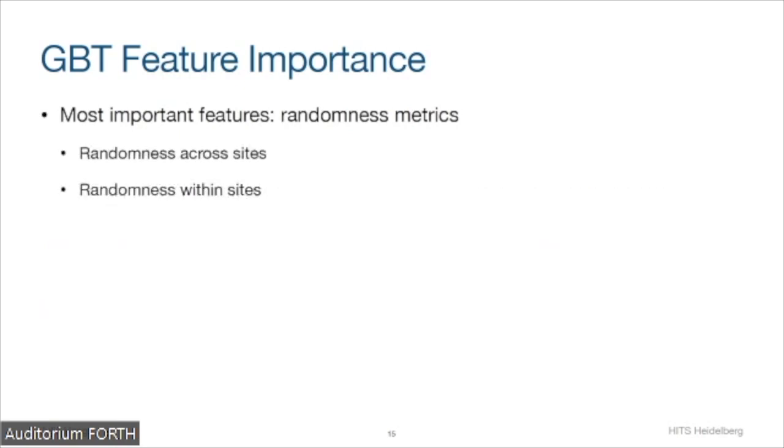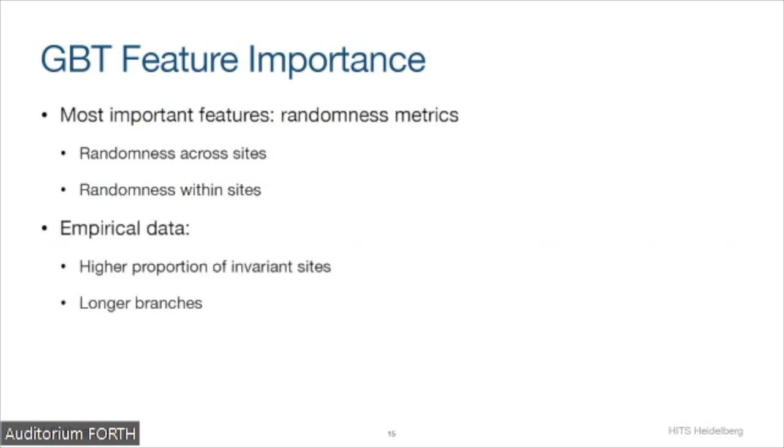Now, these randomness features mostly quantify the randomness across sites. We've also seen other metrics that measure randomness within sites among the most important features. We will talk about this randomness within sites in a few seconds when I talk about the CNN prediction performance. But we also observed other interesting things with empirical data. For example, the proportion of invariant sites tends to be higher than for simulated data. And also branch lengths in phylogenies inferred for empirical data tend to be longer than for phylogenies inferred on simulated data.